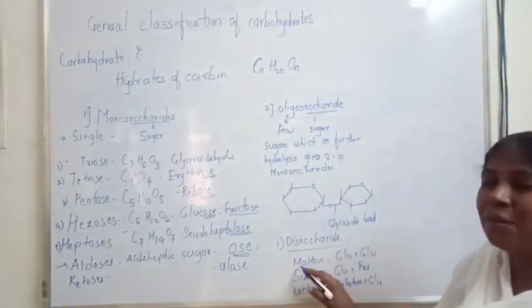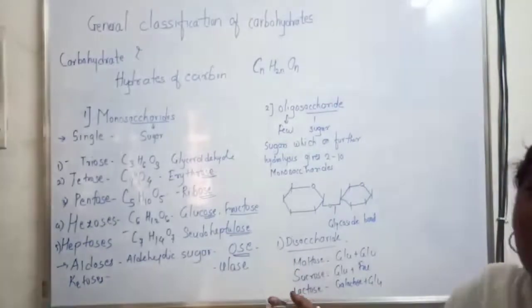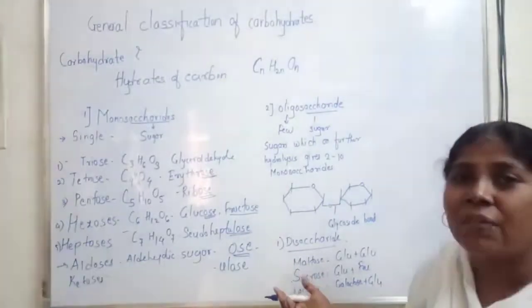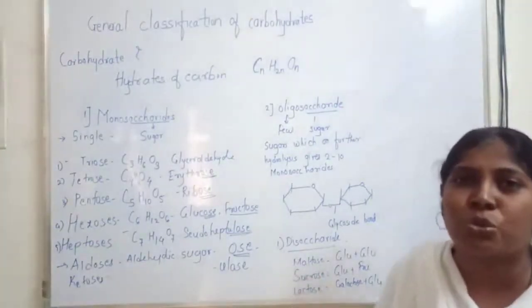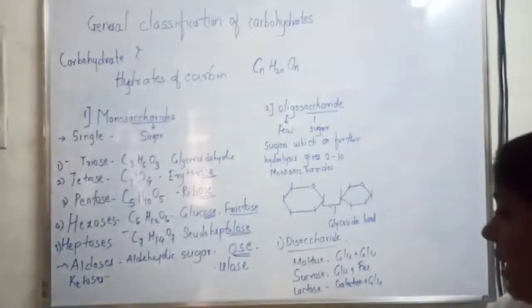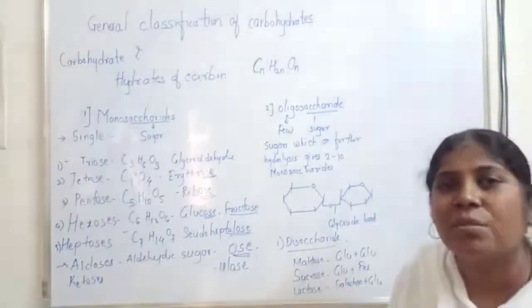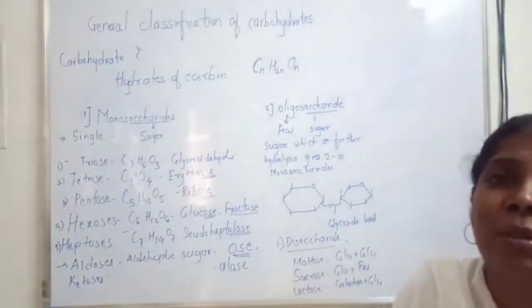Maltose is a malt sugar mainly present in the paste of crushed grains. Sucrose is our normal table sugar or kitchen sugar. We all know about that. And the last one is lactose. Lactose is the milk sugar which is present in animal milk.